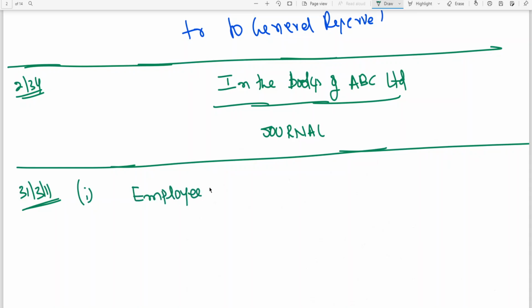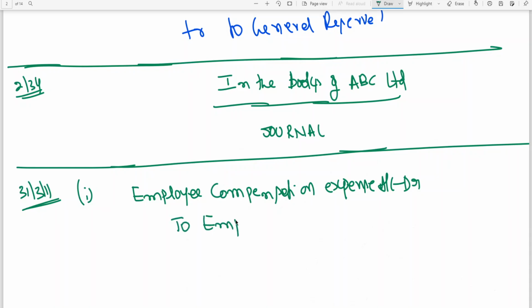employee compensation expense account debit, like you write an entry, expense account debit to outstanding expense, in simple words. Employee compensation expense account debit, to employee stock option outstanding account.